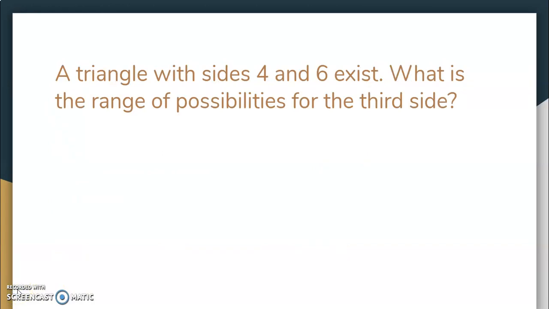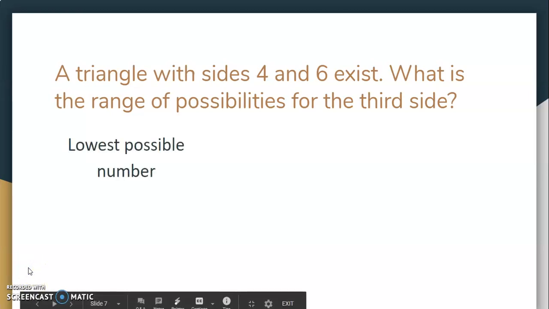Here's another situation using the triangle inequality theorem. What if I know two of the sides, but I don't know the third side? What if a triangle with sides 4 and 6 does exist? What are the range of possibilities for the third side? So, I really have two situations here. I need to figure out the lowest possible number and the highest possible number.